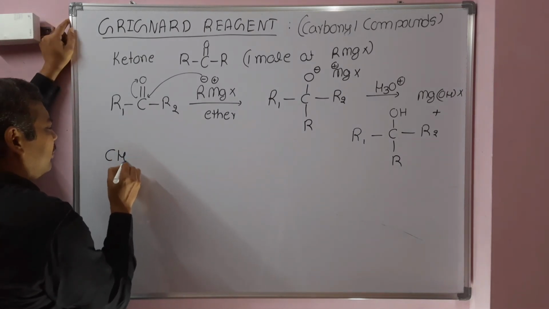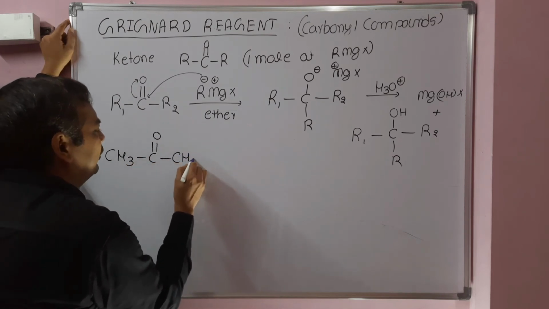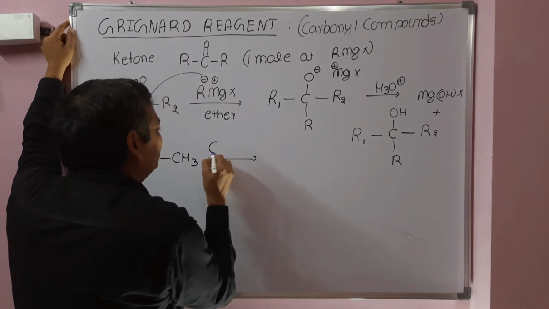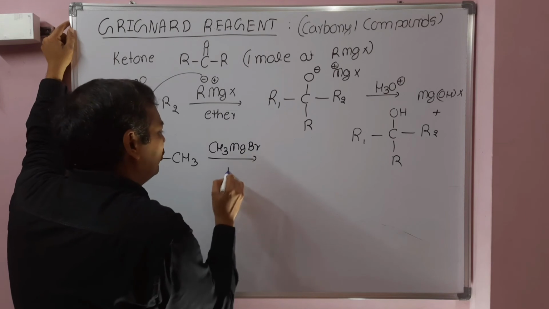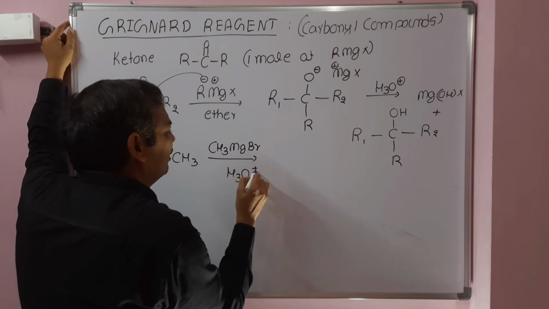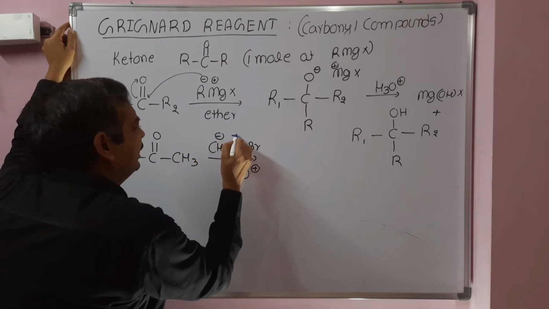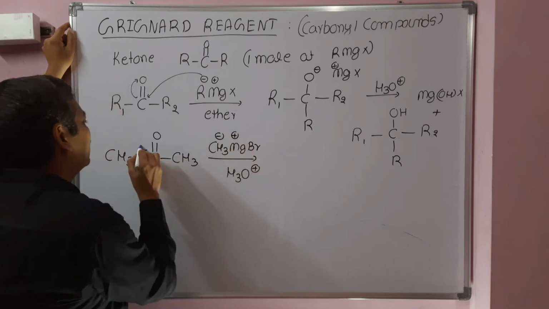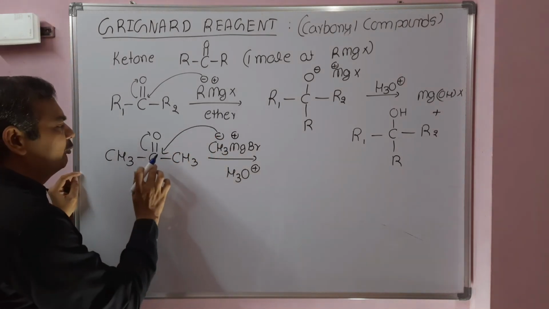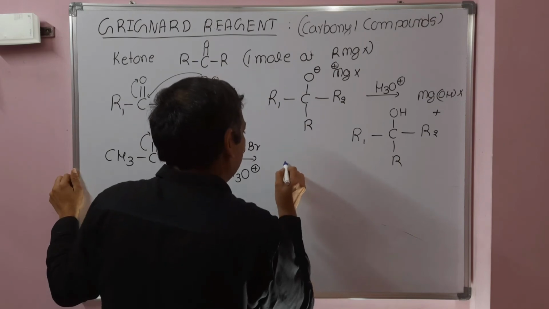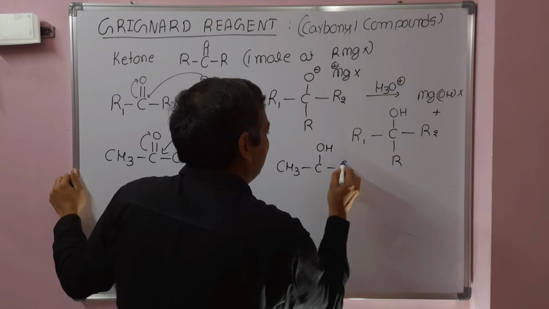So we will solve some problems. Write the product obtained when acetone, a ketone, reacts with methyl magnesium bromide followed by hydrolysis. What is the product obtained? Carbon is electronegative, magnesium is electropositive, the double bond shifts towards oxygen, and methyl magnesium bromide acts as a nucleophile, attacking at the carbon of the carbonyl. As a result, the product obtained is tertiary butanol. This is tertiary butanol.